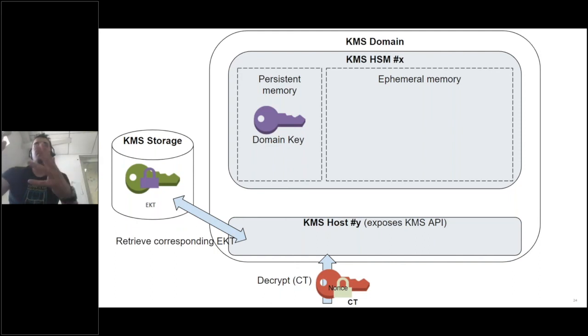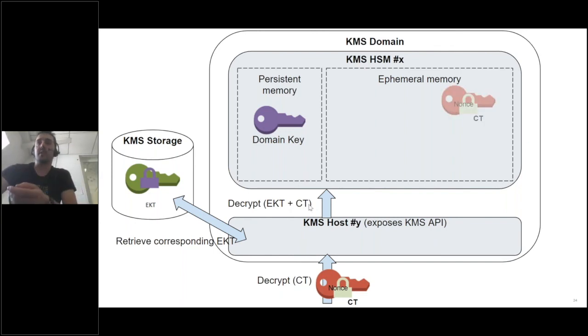Once again, the host will interpret the ciphertext, extract the HBK, the HSM backing key ID, and retrieve the corresponding encrypted key token. This time, it will perform a decrypt call on the HSM. For this, AWS uses the same name at the API level and the HSM level. The decrypt call is done by passing again the encrypted key token and the ciphertext.